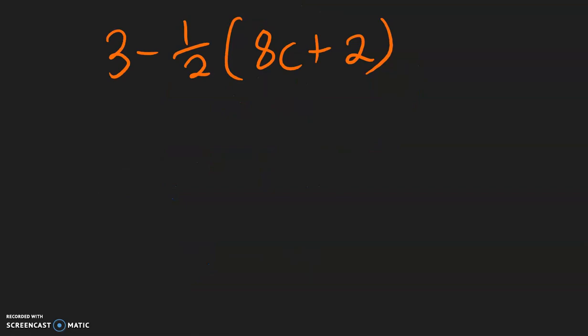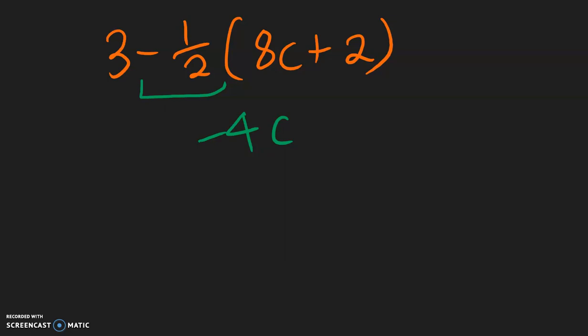For this example, what is being multiplied to the parentheses is this -1/2. So -1 multiplied with 8 is -8, divided by 2 is 4. So that will be -4c. And so when there's a negative sign, you can think of the negative sign goes with the number on the top.